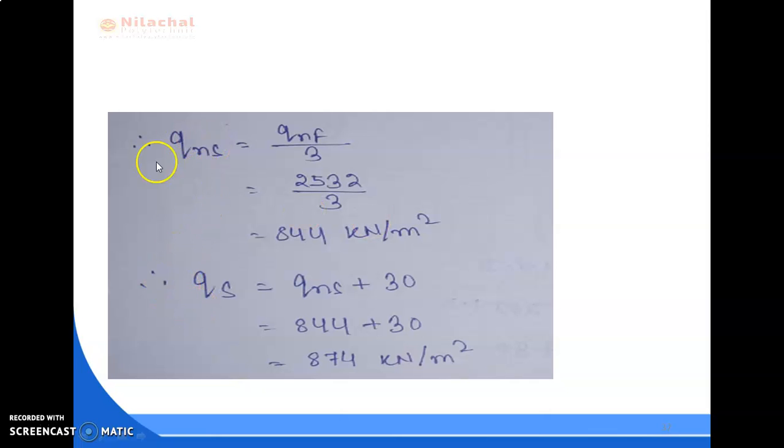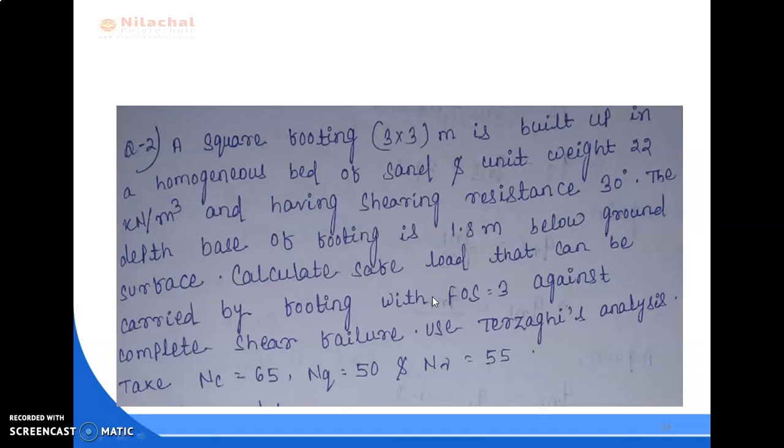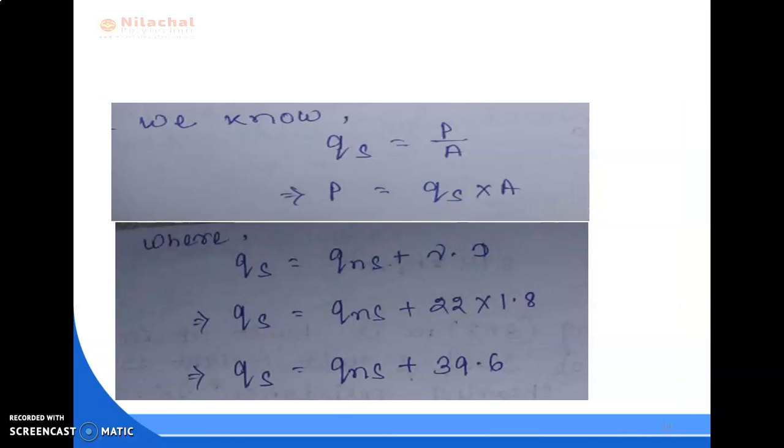Again, as we calculate QNS, finally we have to find out QS. QS equal to, we know, QNS plus 30. This is equal to 844 plus 30 equal to 874 kilonewton per meter square. But actually we have to find out the safe load P. So we have to multiply QS into area A. So 874 into 2.5 into 2.5. This is equal to 5462.5 kilonewton. So this is our answer. So in this way, we solved this problem.